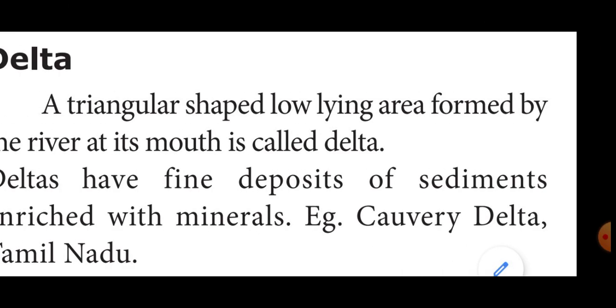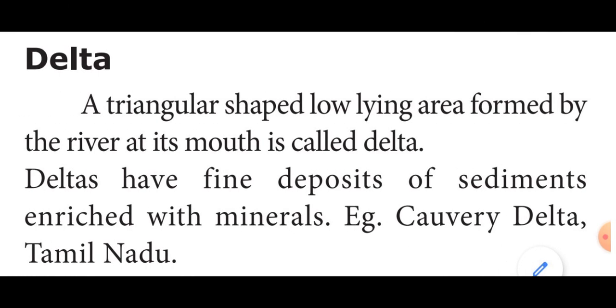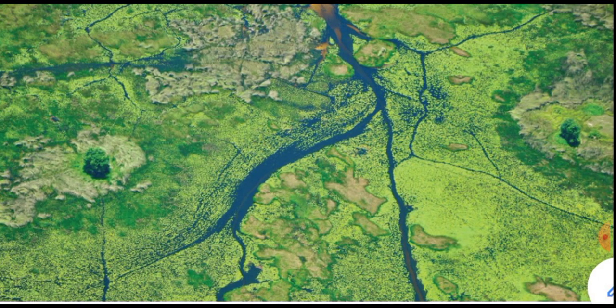Then next one is the delta. Delta means a triangular shaped low-lying area formed by the river at its mouth. For example, Kaveri Delta in Tamil Nadu.